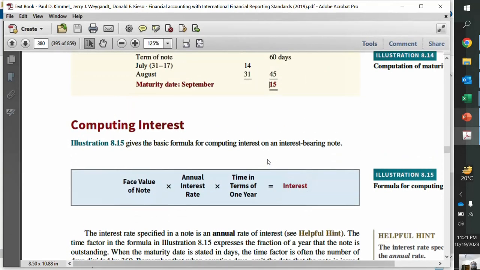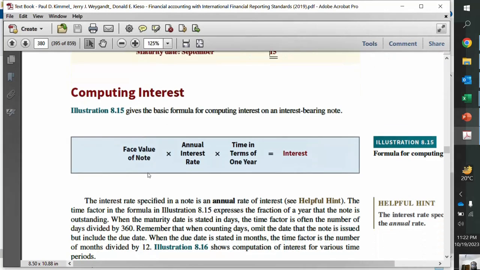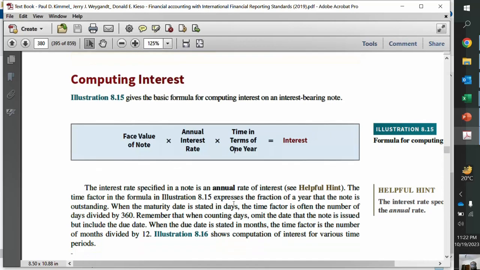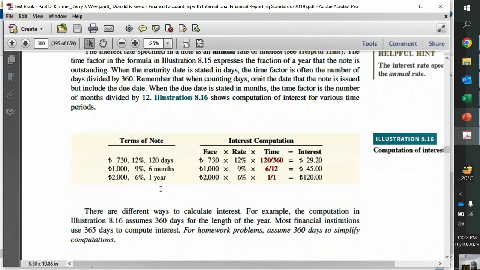Now, how to calculate the interest? Whatever the face value of the note, how much amount of loan you have taken, say 20,000, multiply it with the annual interest rate, and multiply with the time in terms of 1 year. So if it is a 2-month note and 2 months have passed, then 2 upon 12; if 1 month has passed, then 1 upon 12. So let's see some examples.